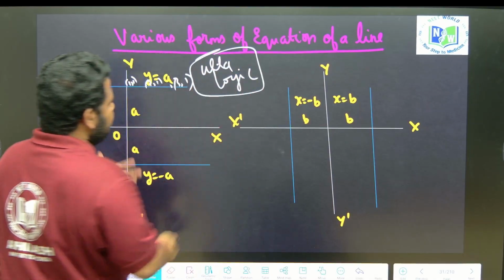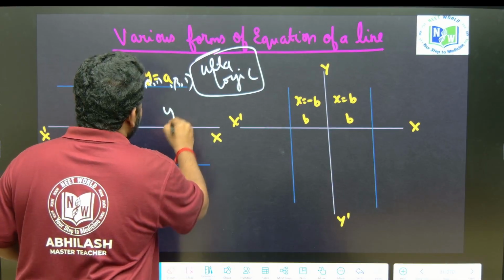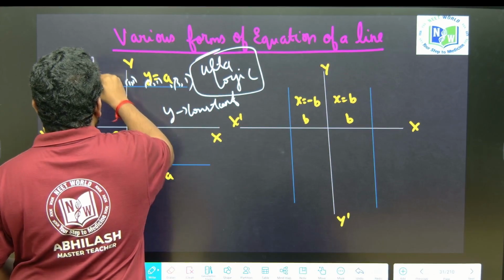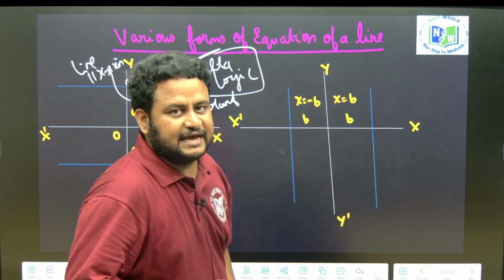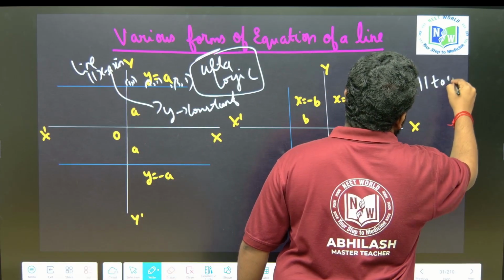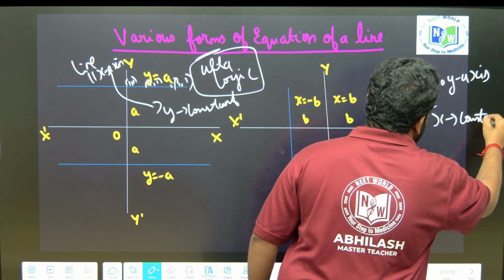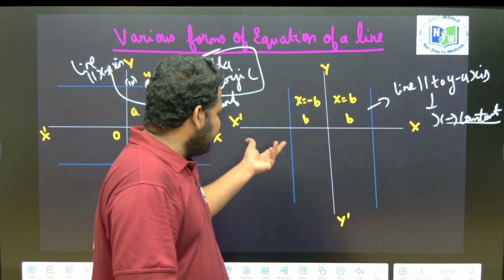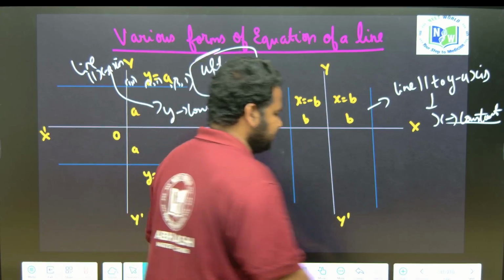If the line is parallel to the x-axis, y is constant. If the line is parallel to the y-axis, x is constant. This you have to remember. So here all the values of x will remain the same, only the value of y will change. Got it, friends? This is one of the concepts which you must know.